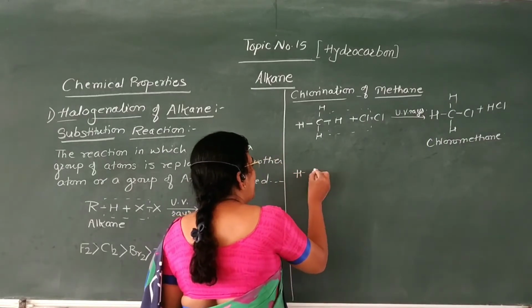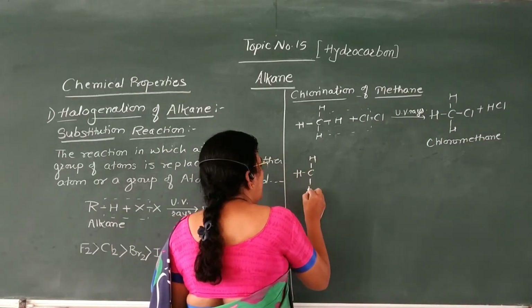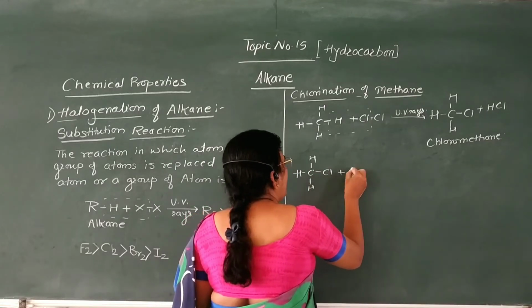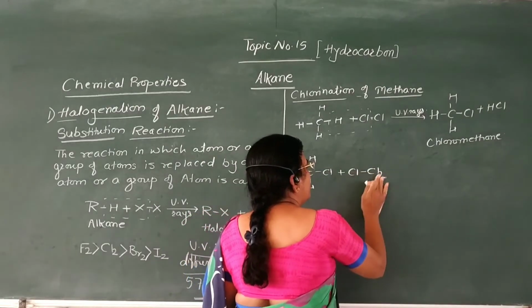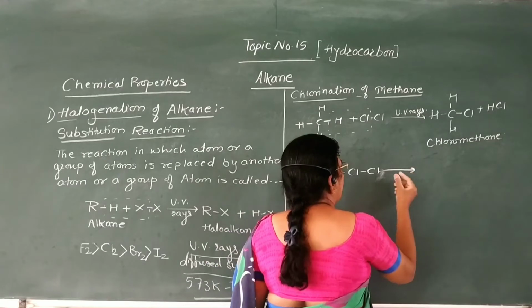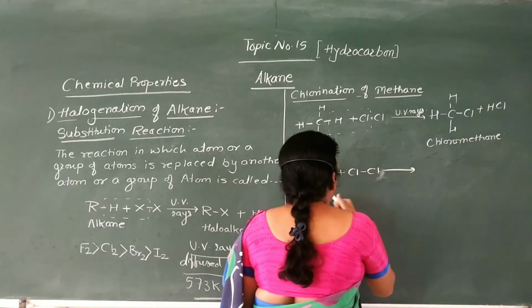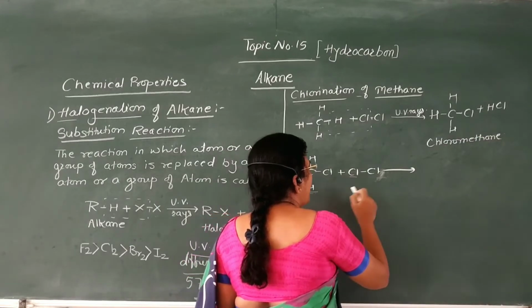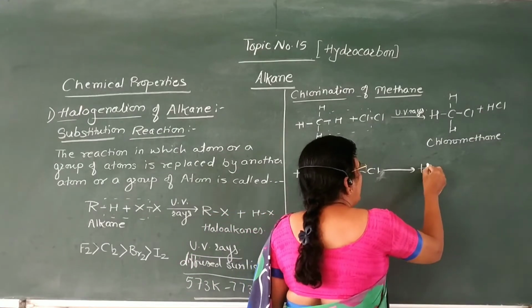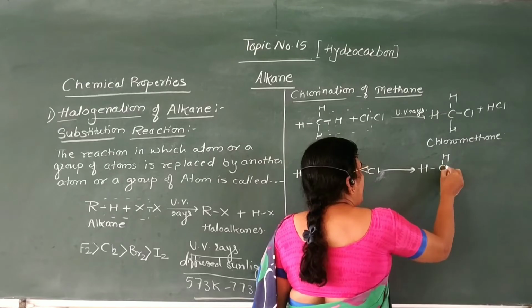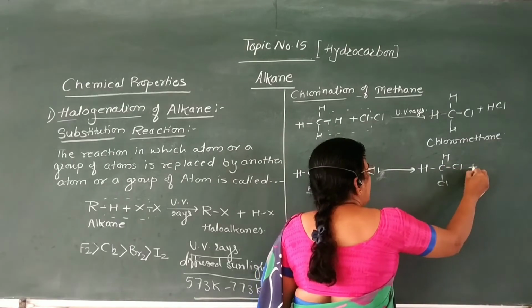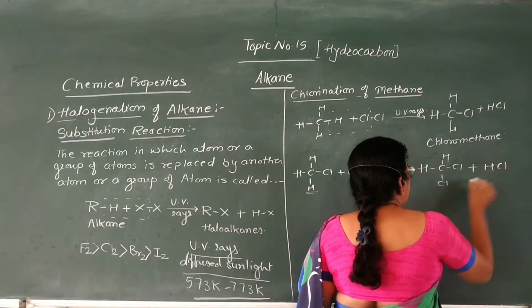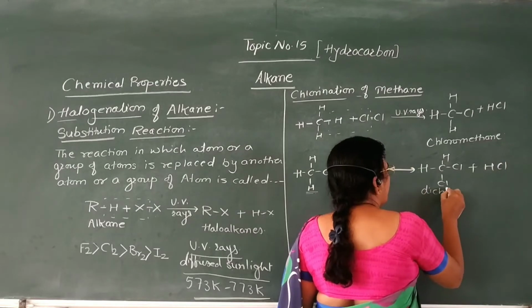Then in second step, this chloromethane is converted into dichloromethane. Here again a hydrogen atom from chloromethane is replaced by chlorine to form dichloromethane plus HCl. This is dichloromethane.